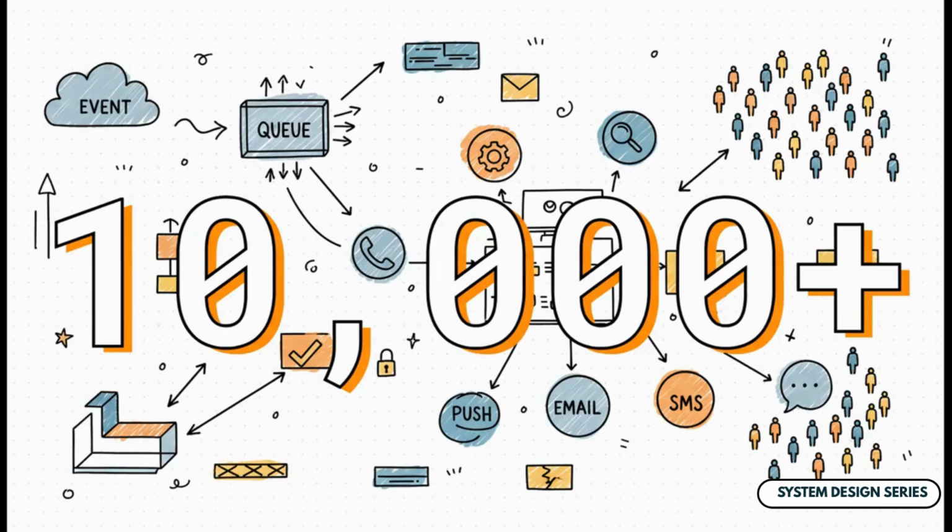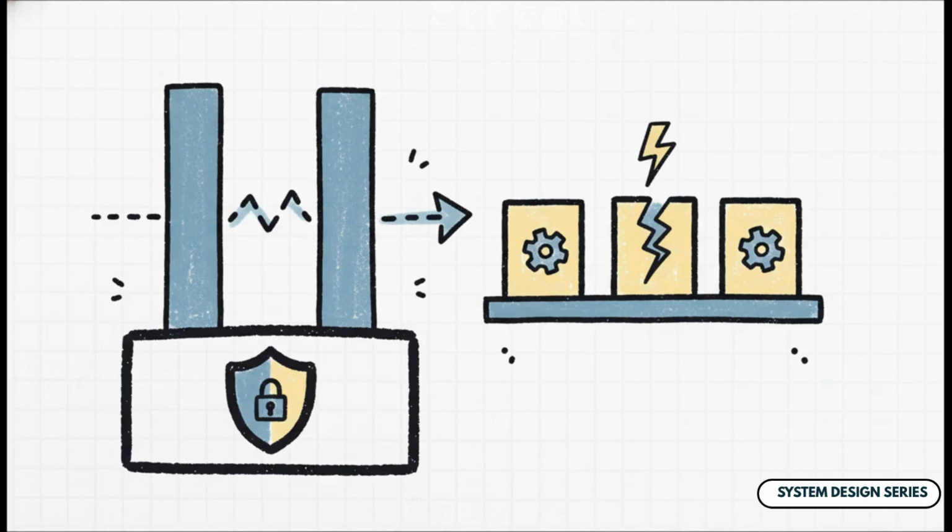And what's the payoff for all this careful design work? Well, it's a system that can handle some serious volume. We're talking about the capacity to process over 10,000 notifications every single second. That's the kind of scale that powers the world's biggest apps. So, to wrap it all up, what are the big ideas we use to succeed here? It comes down to 4 core principles.